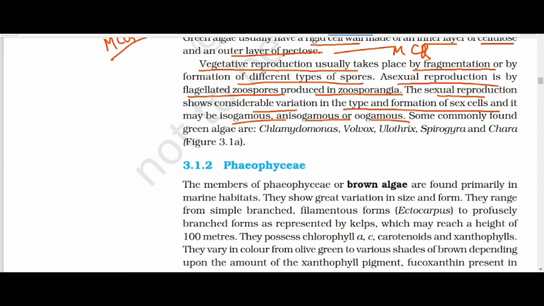I already told you the difference between isogamous and oogamous. Some commonly found green algae are Chlamydomonas, Volvox, Ulothrix, Spirogyra, and Chara. All these examples are an MCQ.